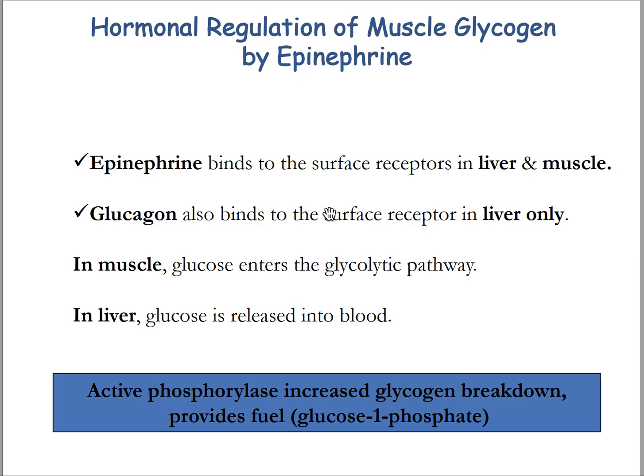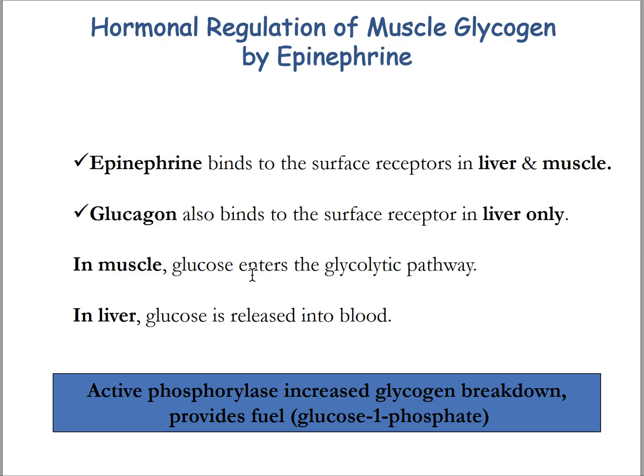So epinephrine works in liver and muscle. That means epinephrine binds to the surface receptor of liver and muscle. Glucagon also binds to the surface receptor in liver only. In muscle, glucose enters into the glycolytic pathway, and in liver, the glucose is released from the glycogen, and this glucose enters into the blood.